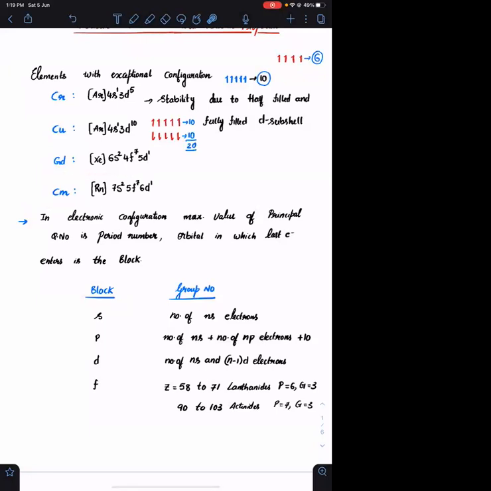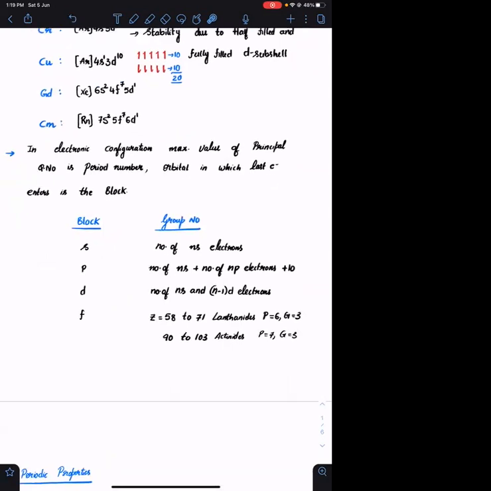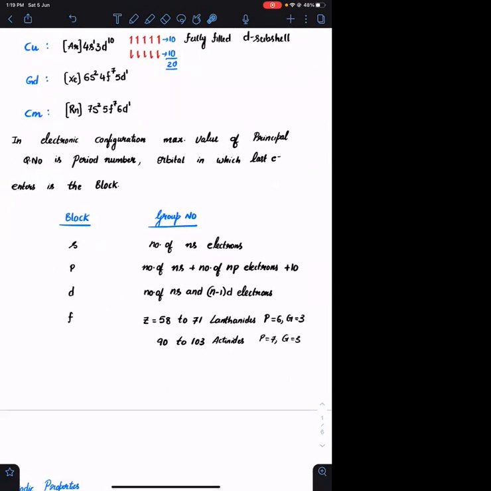These are also important. Gadolinium and curium. They belong to F block. Okay. Gadolinium belongs to lanthanides and curium belongs to actinoids. Okay. In F block you have two things, right? Lanthanoids and actinides. Okay. Besides that, you can have a question on identifying the period number, the group number, the block, if you are given the atomic number.